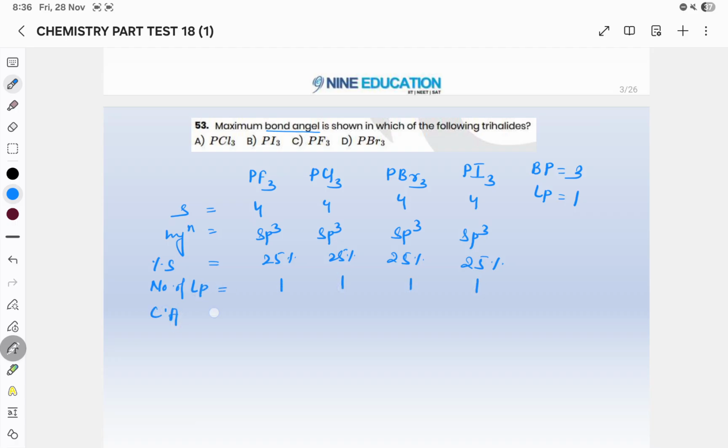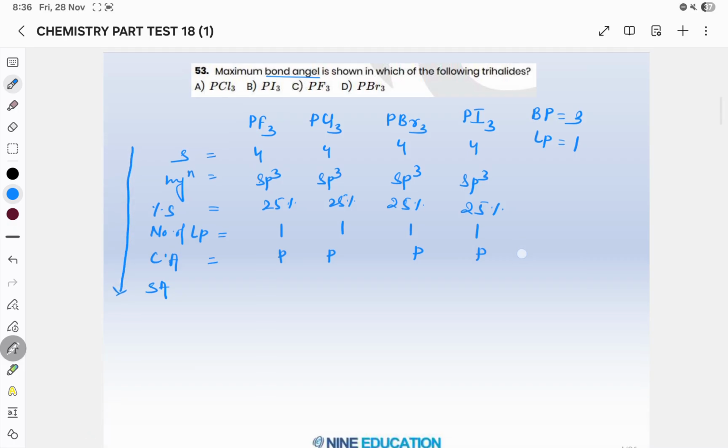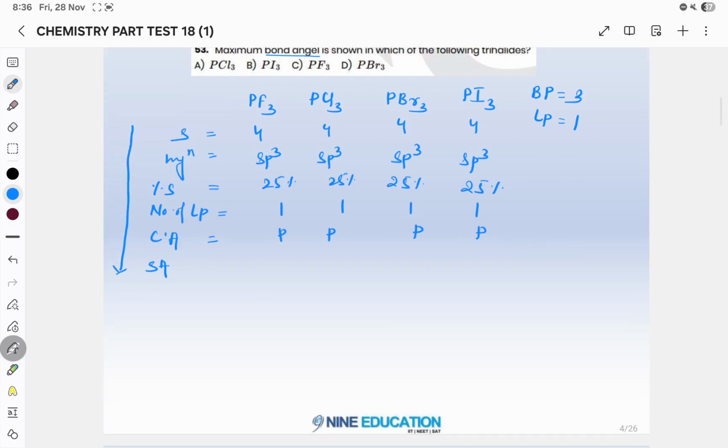Now central atom is phosphorus in all. Now you will go to side atom. So this is the sequence you have to follow while comparing the bond angle. For the side atom, bond angle is directly proportional to size of side atom and inversely proportional to electronegativity of side atom.